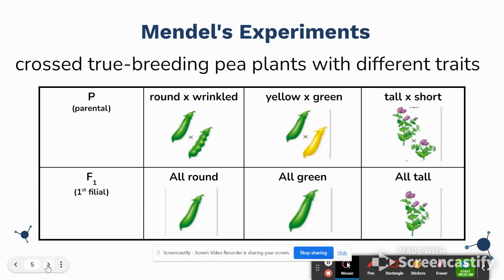So he looked at a bunch of different traits, but more specifically he looked at the shape of the pea pod, whether it was round or wrinkled, the color of the pea, whether they were yellow or green, and whether the plant itself was tall or short. With the parent generation, if he crossed a round with a wrinkled pea, he got round peas. If he crossed a yellow with a green plant, he got green plants. And if he crossed a tall with a short plant, he got tall plants. This showed him that certain traits were dominant over others, giving him the concept of dominant and recessive.